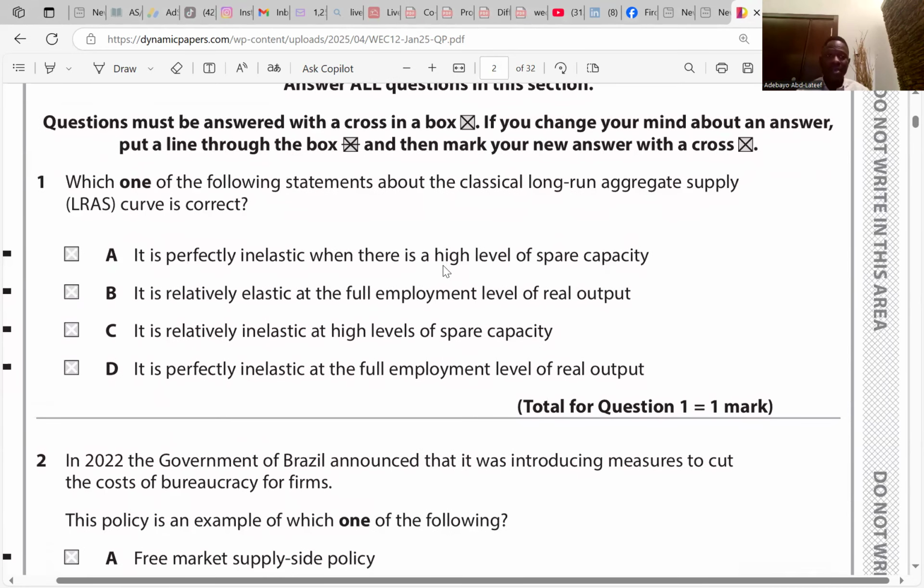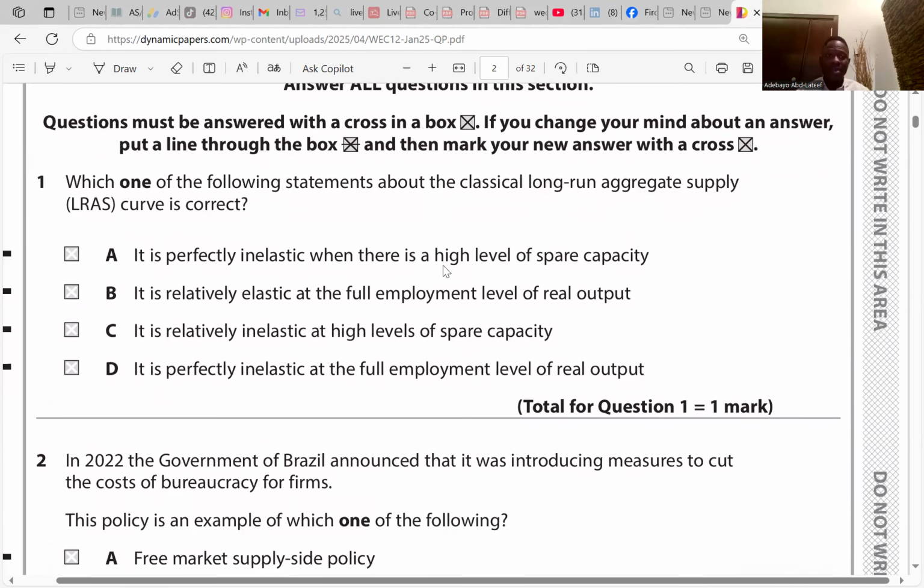It is perfectly inelastic when there is a high level of spare capacity? No, it is perfectly inelastic. It is relatively elastic at the full employment level of real output? That is for Keynesian. It is relatively inelastic at high levels of spare capacity? No. It is perfectly inelastic at full employment level of real output. The answer is D. It's for the Keynesians, who believe that at full employment it brings about inflationary pressure, which increases cost within the economy. So it's question 2.